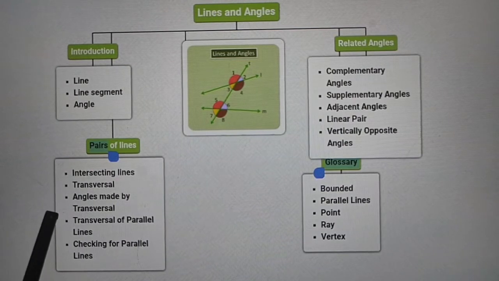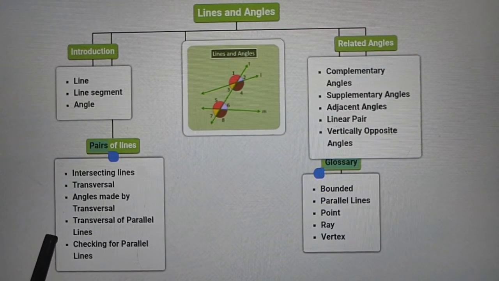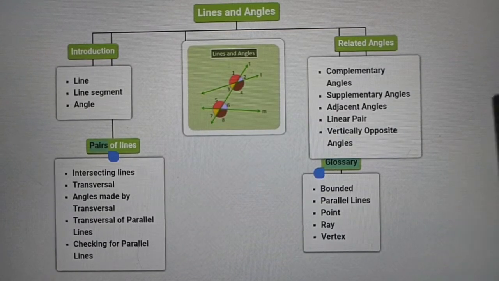In this case we discuss both the lines' and the angles' properties. After that we will discuss the transversal of parallel lines. And last, checking of parallel lines, whether lines are parallel or not on the basis of the property of the transversal line. This is all we have to discuss in this chapter.